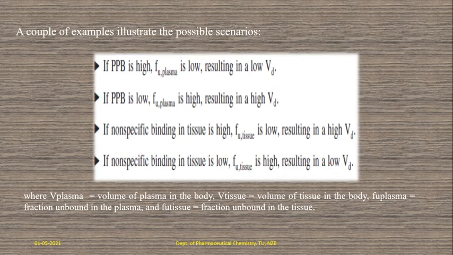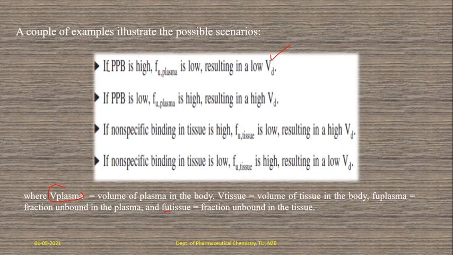Next, another one, this is very important. There are some scenarios with respect to volume of distribution and PPB, bounded or unbounded. Look here. Here V plasma, the volume in plasma, and V tissue, the volume of tissue in the body, and Fu plasma, that is the fraction of unbound drug within the plasma, and the fraction of unbound drug within the tissue. What we need here is to look at this one. So first, case 1, the first possible scenario within plasma protein binding. These 4 scenarios are mentioned.